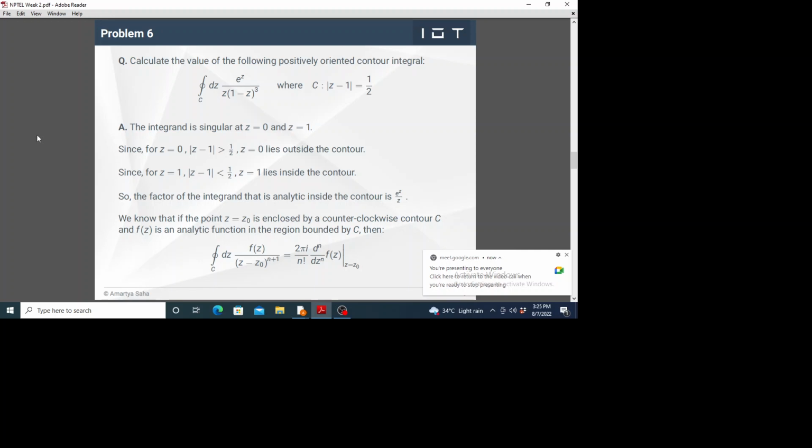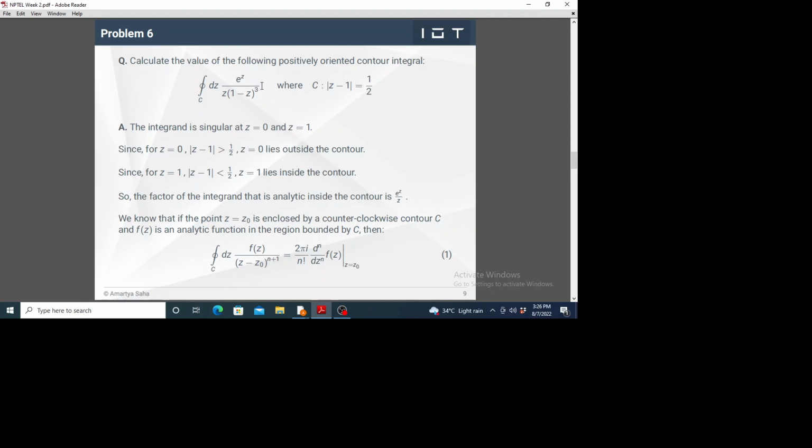So again, a complex contour integral given this curve. As you recognize, this curve is a circle. The center of the circle is at z equal to 1 and the radius of the circle is half. So center at (1, 0) and radius is half. So our contour is that circle.